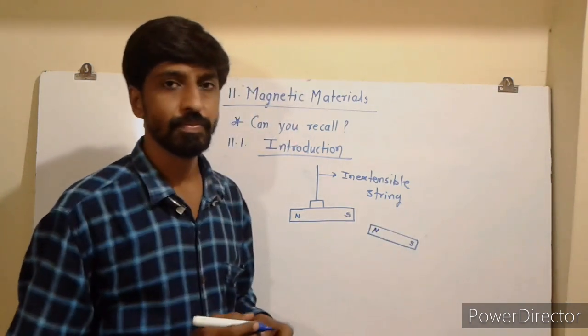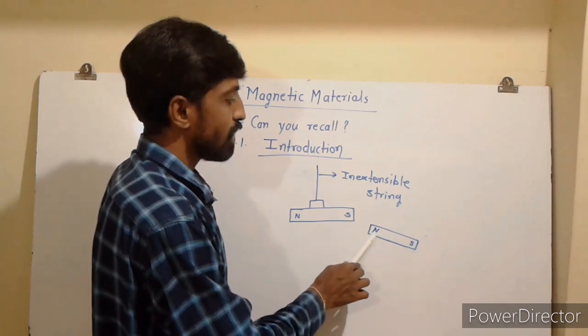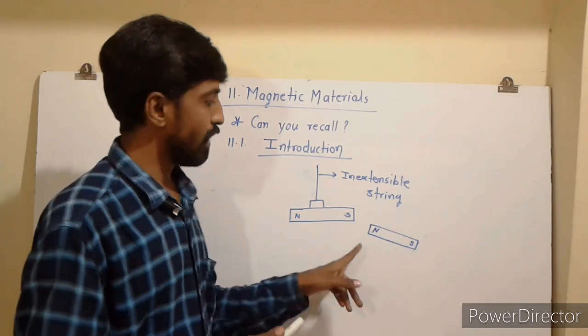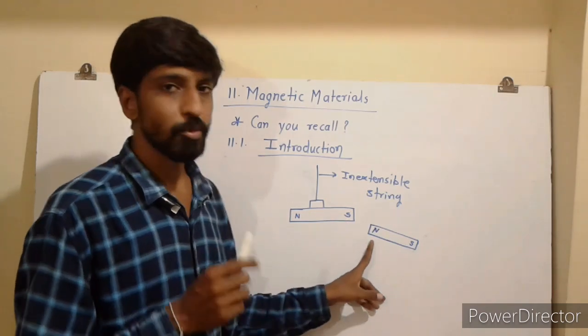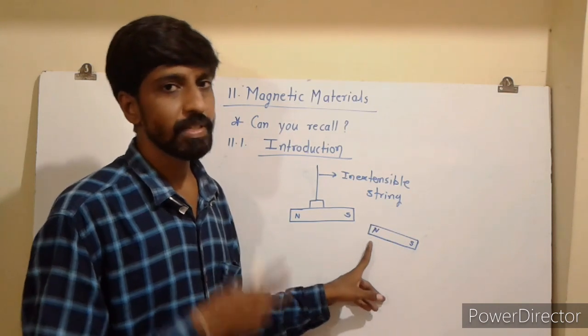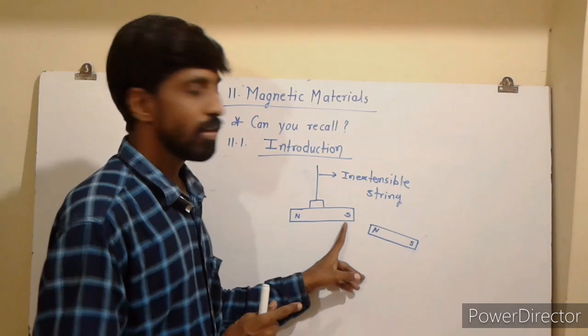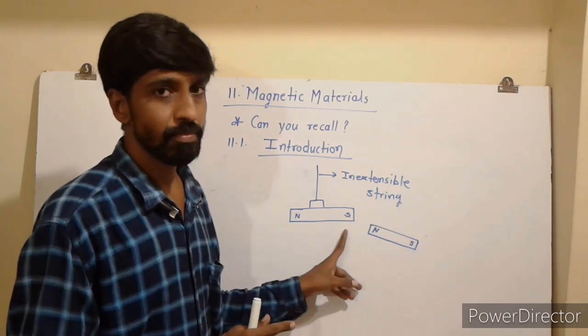Suppose this north pole of the second bar magnet is brought near to the first bar magnet's south pole, then what will happen?